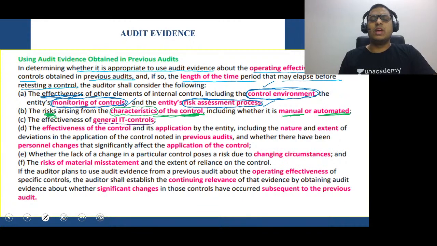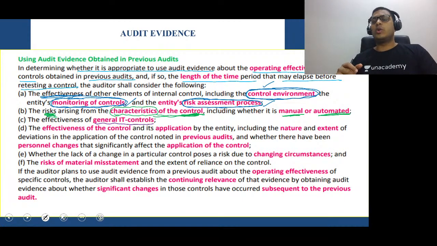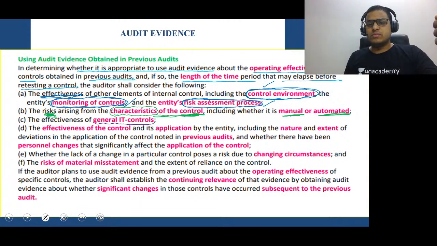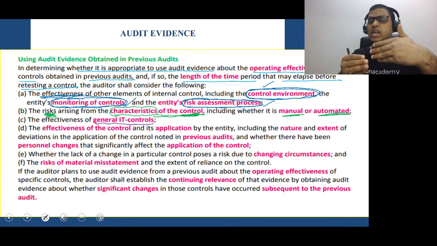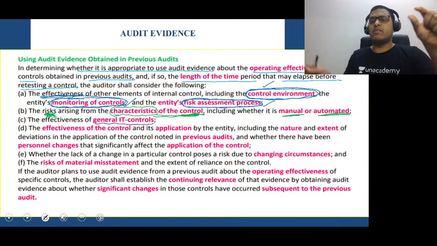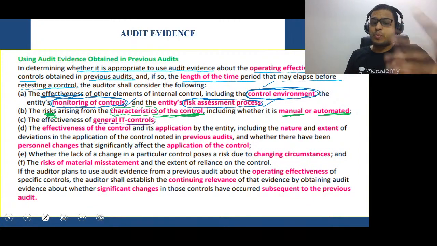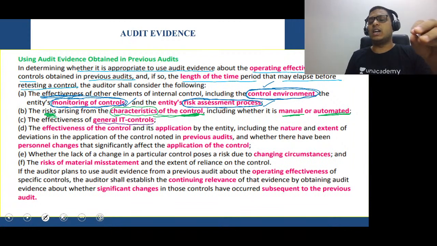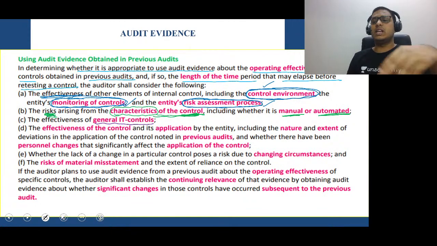Very simple example: in many offices and corporate places, you cannot insert an outside pen drive. When you insert a pen drive, the computer will not react with it. Maybe it has some kind of shield so that nobody from outside can put in a pen drive and take the data away. That is also possible nowadays. So these are the general IT controls that the auditor will check whether they are in place or not. This is called general IT controls.